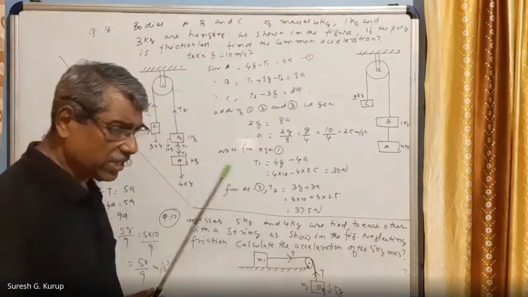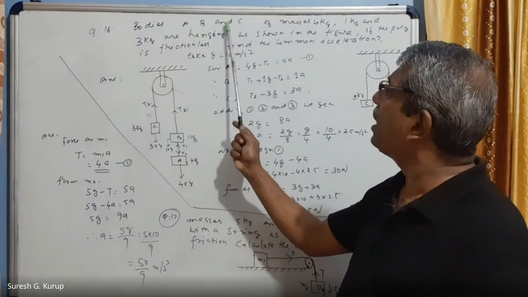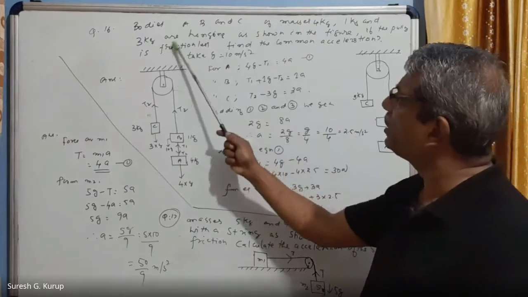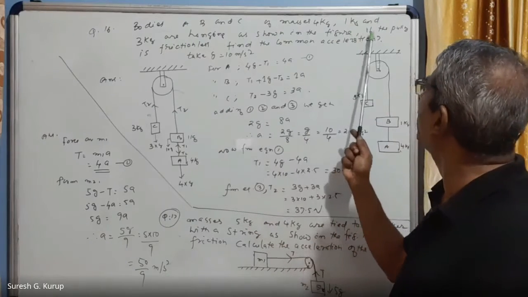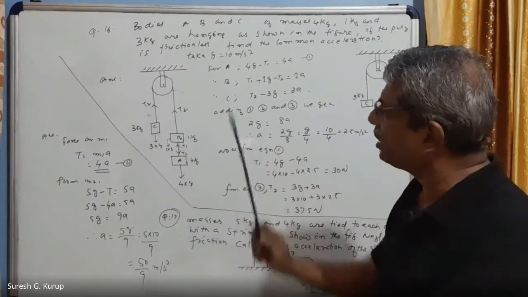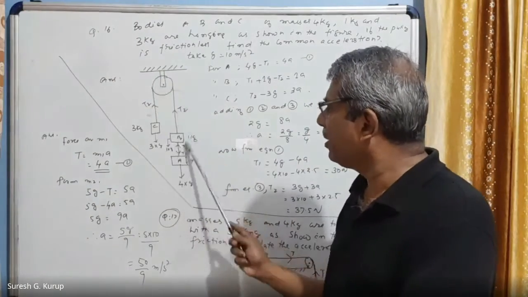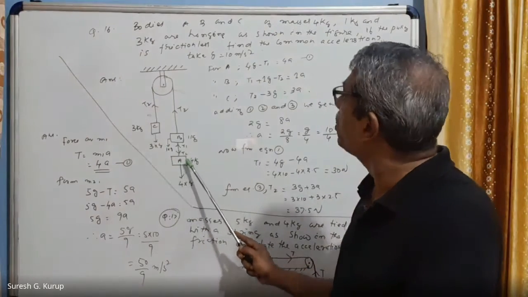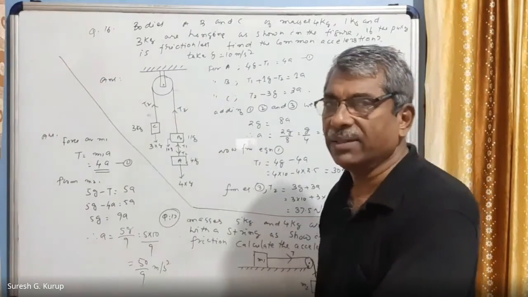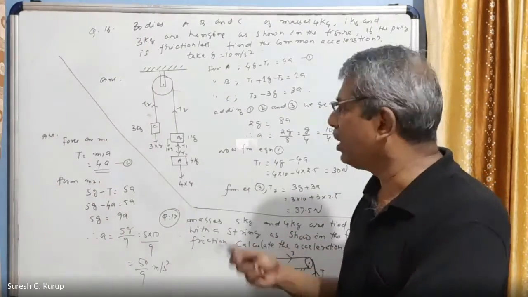So two questions are described here. Two questions I wrote here. One question is this one. Bodies A, B, and C, of masses 4 kg, 1 kg, and 3 kg, are hanging as shown in the figure. If the pulley is frictionless, find the common acceleration. This is the condition. A pulley is hanging from a rigid support with a string and three bodies. One body is 4 kg, another body is 1 kg, another body is 3 kg. All are hanging like this as shown in the figure. You have to see what is the common acceleration of the system.